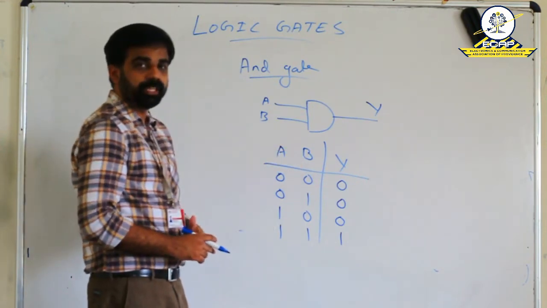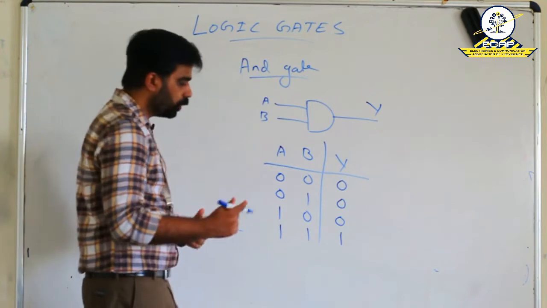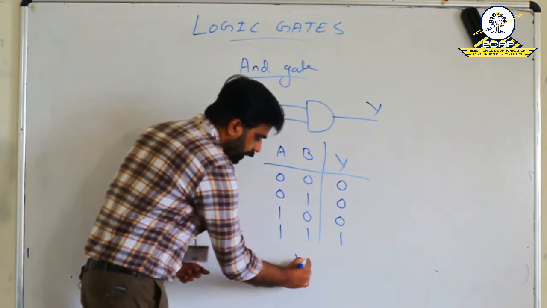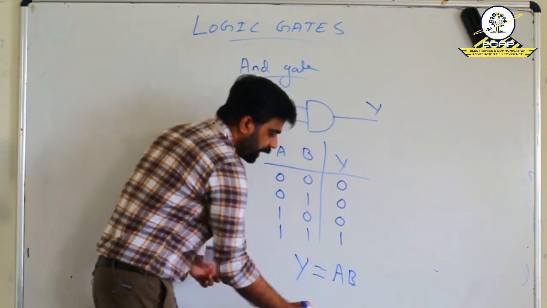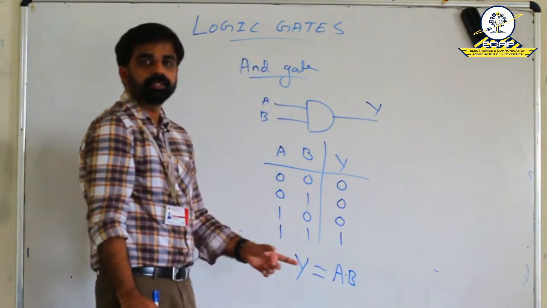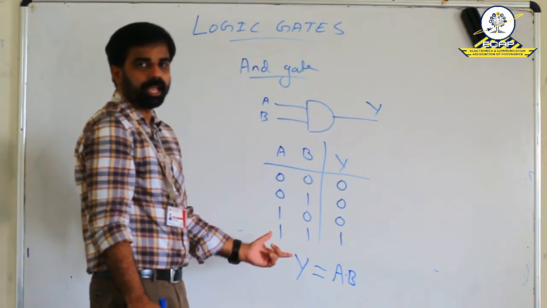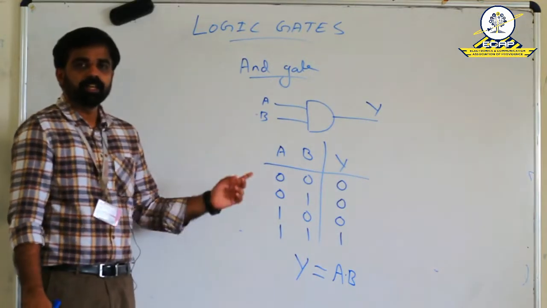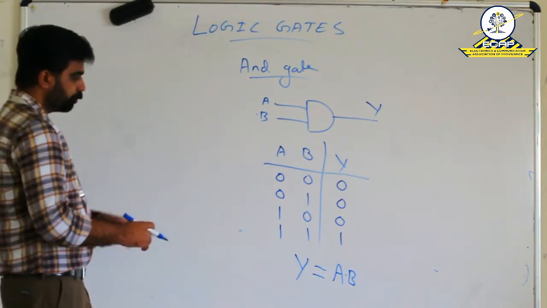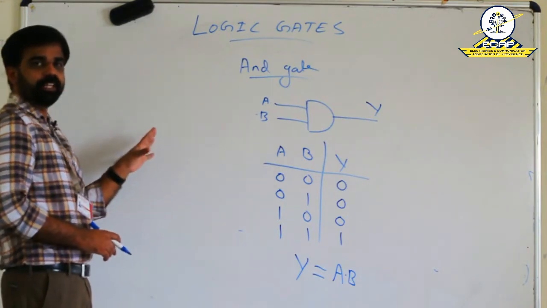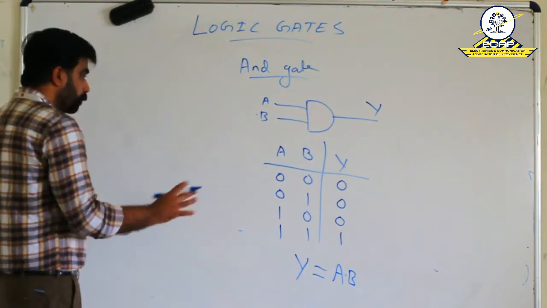Now we can represent the expression, that is how data will flow. In the case of AND gate, the logic expression is A dot B. That is the expression of AND. Now we can see the output waveform, that is a logic waveform of AND gate. From this truth table, we can draw the logic waveform or output waveform.